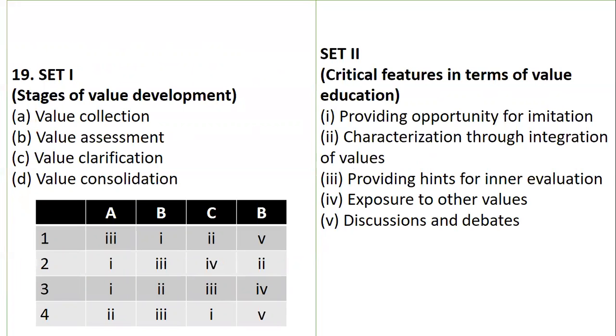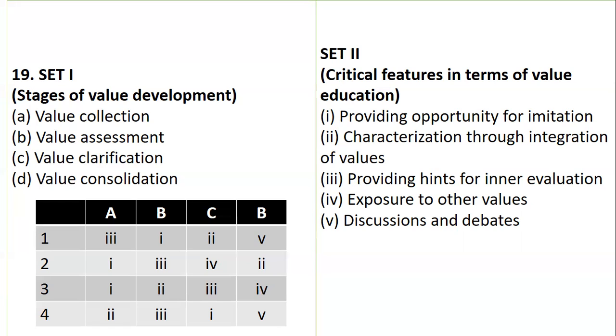So stages of value development, and they have given the features of value education. So we have value collection, value assessment, value clarification, value consolidation. On the other hand, we have the features like providing opportunity for imitation, characterization through integration of values, providing hints for inner evaluation, exposure to the other values, or discussion and debate. So which of them are the stages, and what are the critical features?